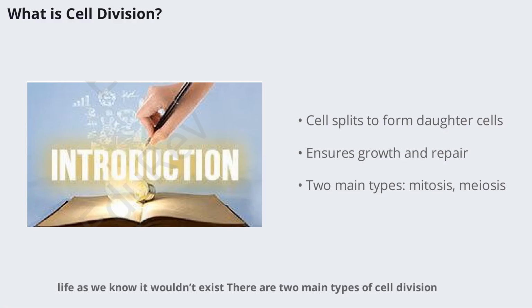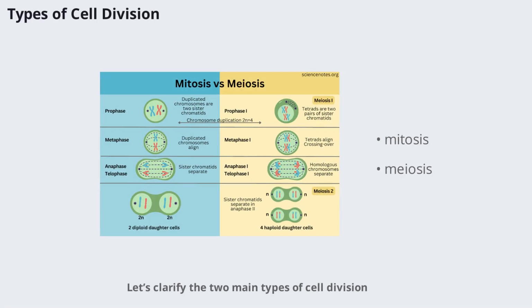There are two main types of cell division: mitosis, which occurs in body cells, and meiosis, which is crucial for reproduction. Each type has its own unique role and significance, which we'll explore in detail as we move forward. Let's clarify the two main types of cell division.